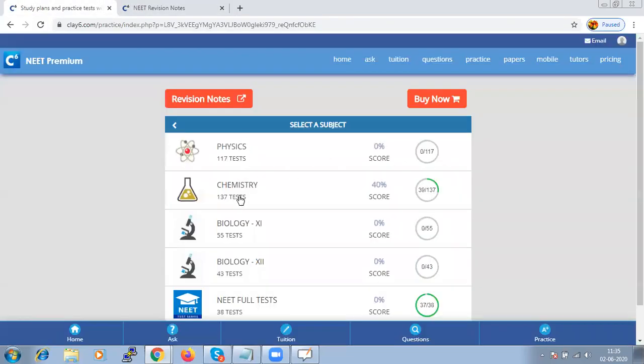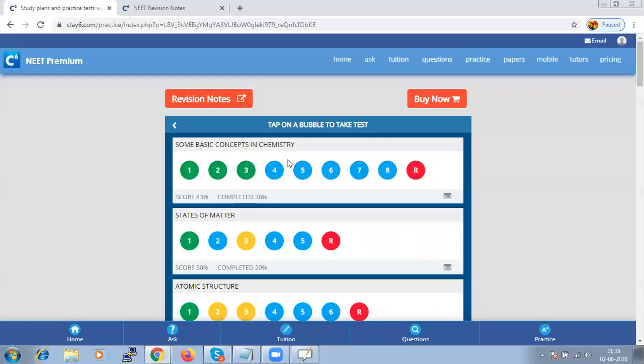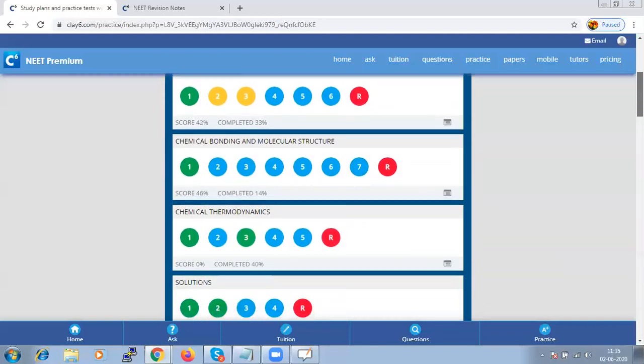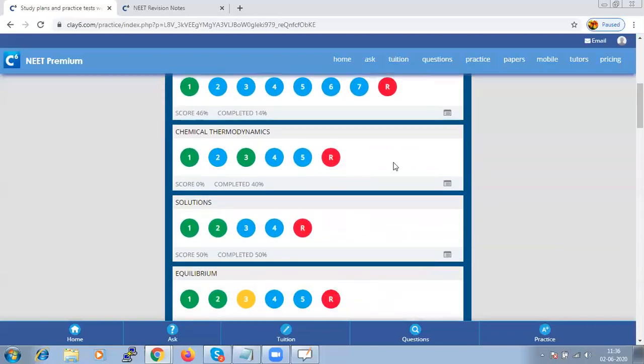So here, if I go to chemistry, you have chapter-wise tests, and each chapter has a different number of tests in it. Each bubble represents a test. If the color of the bubble is green, it means that the test is already taken. Blue means it is yet to be taken, and R is a random test for additional practice.